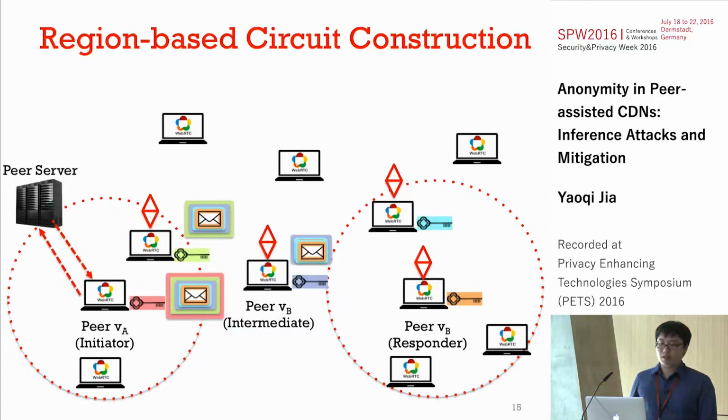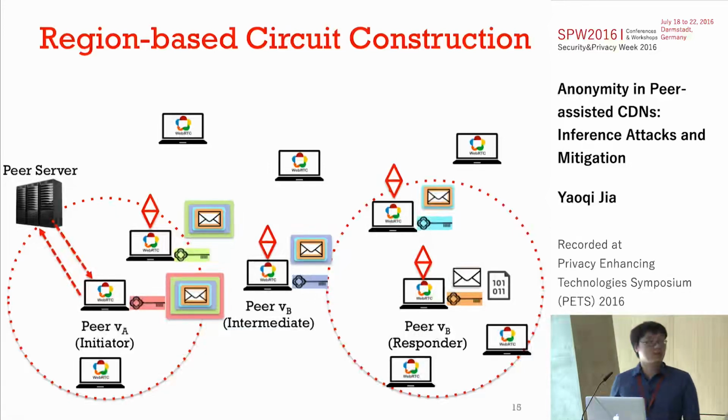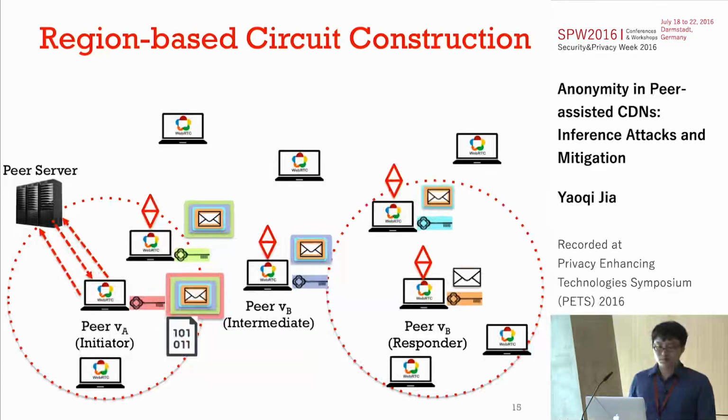The responder gets the plaintext of the request and then prepares the content, encrypted with the symmetric key from the request, and responds with this encrypted packet via the circuit in a reverse manner to the initiator. The initiator gets the plaintext of the content and then reports the successful request to the peer server. Now we know how our system works.